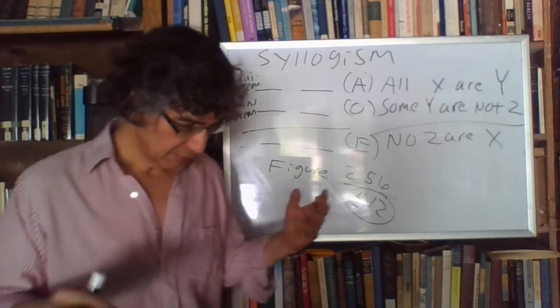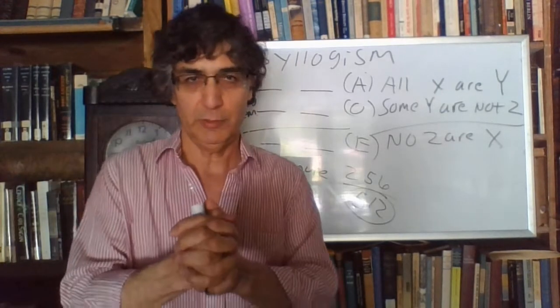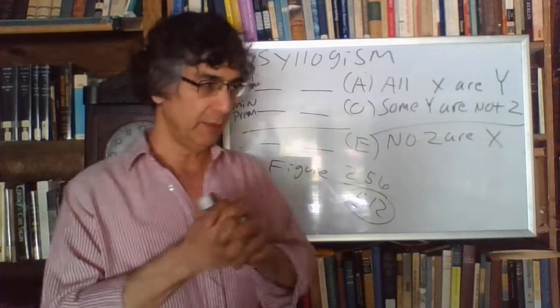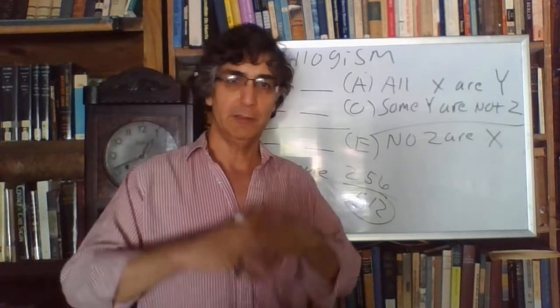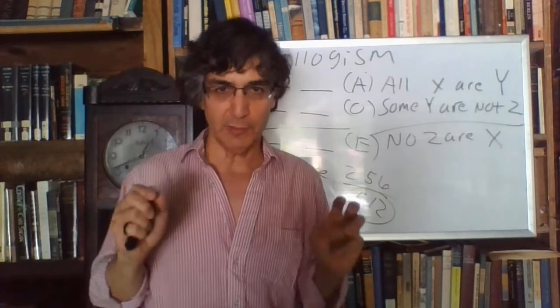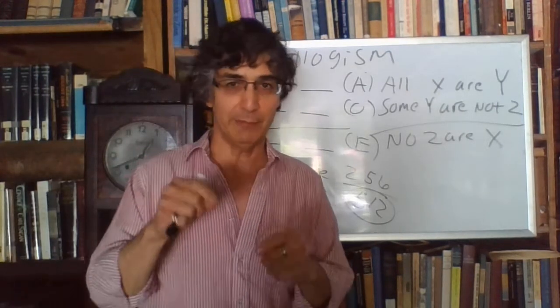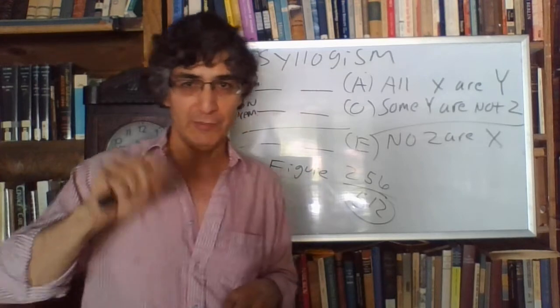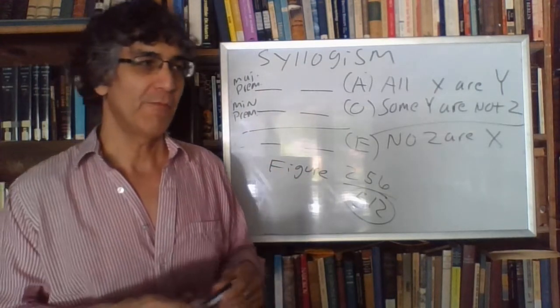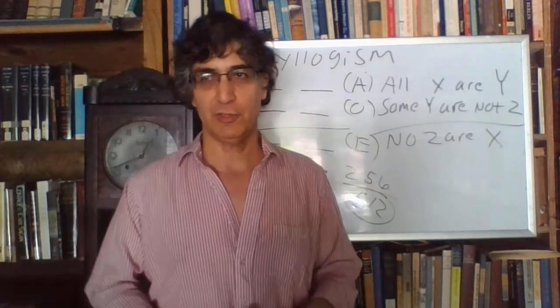Actually, you could do this at your kitchen table, some Saturday afternoon when you had nothing to do. Take 3 terms at random and see if you can make all 512 distinct syllogisms. That's some Saturday you really have nothing to do. Actually, there's a good question for you.